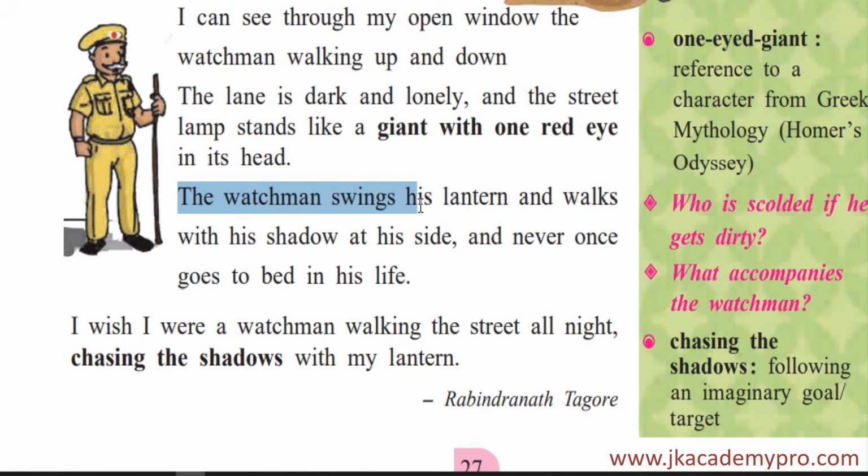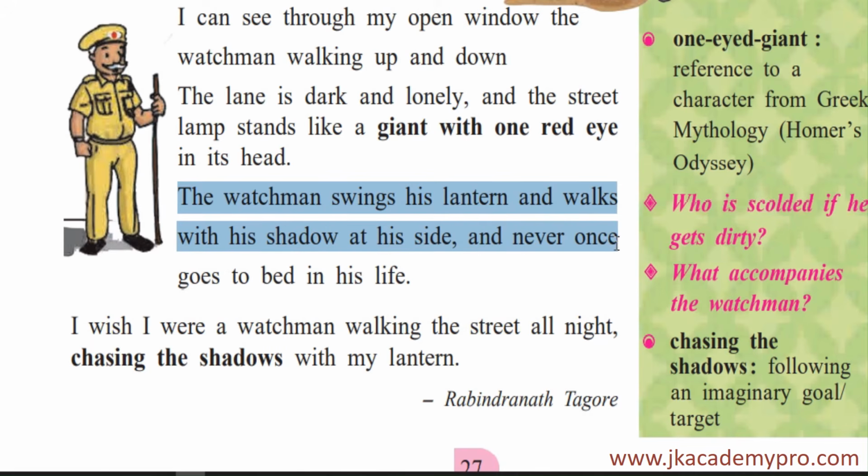The watchman swings his lantern and walks with his shadow at his side, and never once goes to bed in his life. So here the little boy is seeing the watchman. He's swinging his lantern. Swing means he's moving his lantern. And what's a lantern? Lantern is a small lamp that the watchman has because the lane is lonely and dark. So he needs some light. No, the street light will be there at one particular place. But as he is moving up and down, he raises the light everywhere he goes. So he's carrying a small little lantern in his hand, and as he walks with a swing, swing is moving around his arm. So the lantern in the hand also swings, isn't it?